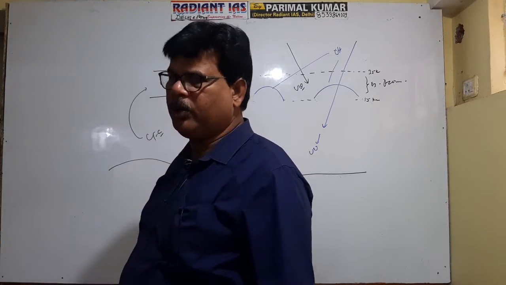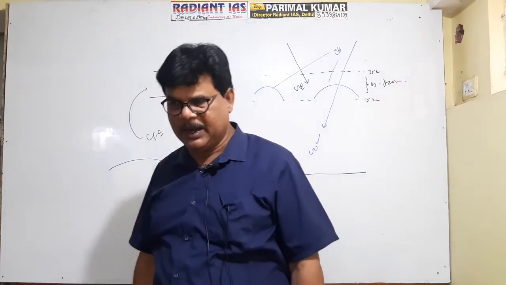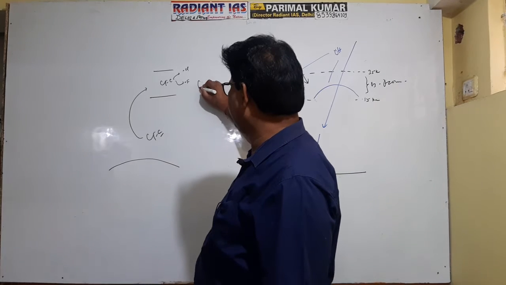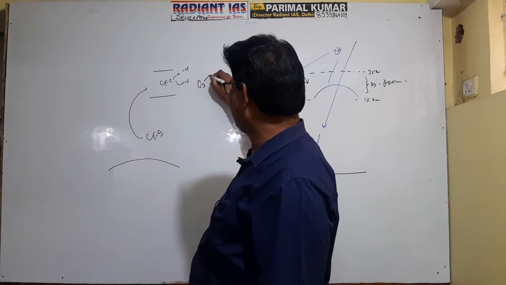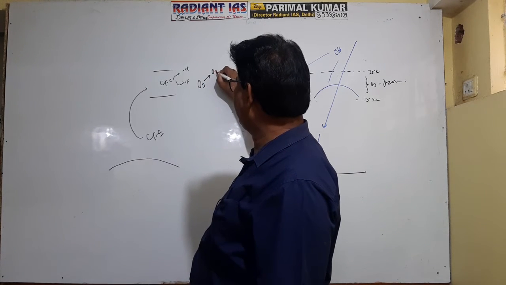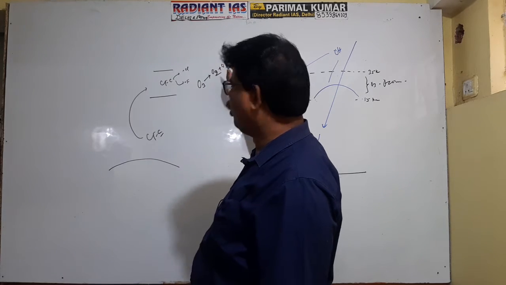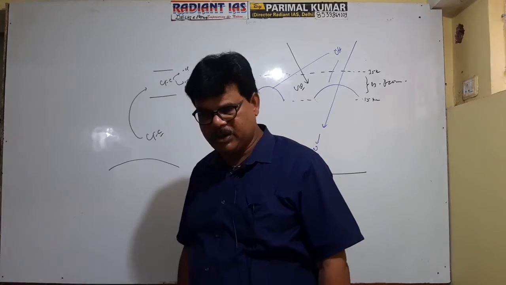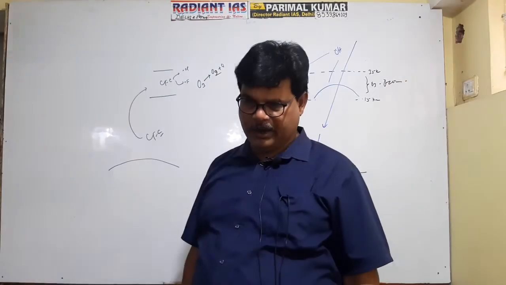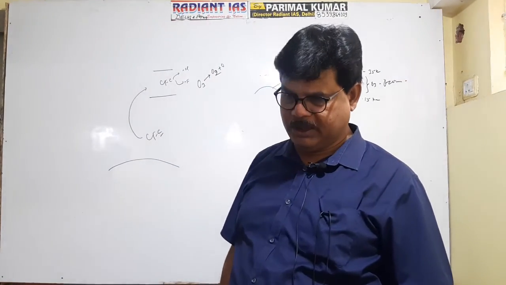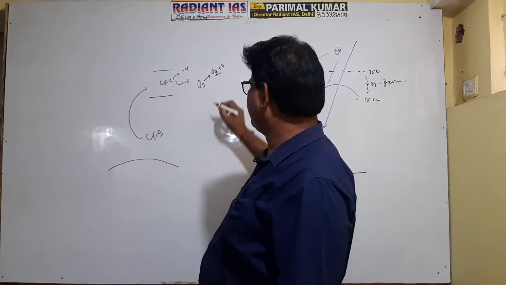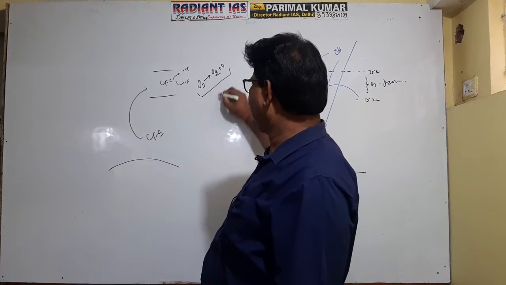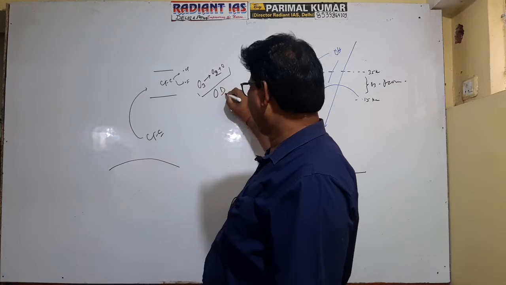Nascent gases are highly reactive. They attack O3, a free radical reaction occurs, and O3 gets converted into O2 plus O. It means CFC causes destruction of O3. This process is in particular known as ozone depletion.